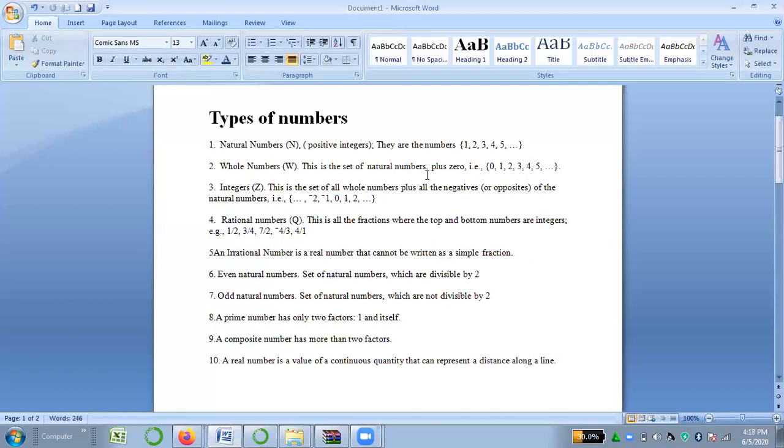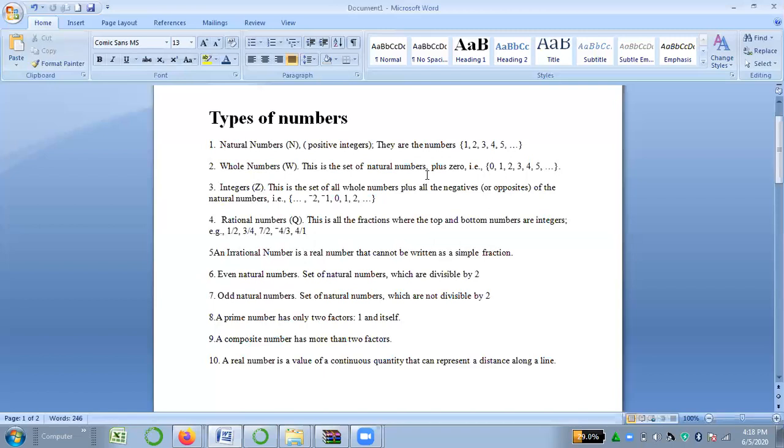And then one more familiar number, number 8, is a prime number. A prime number has only two factors, as you all know, 1 and itself. Just like 3, 3 can be divided by 1 and by 3. Another example is 11. 11 can be divided by 1 or by itself. So these are the prime numbers.